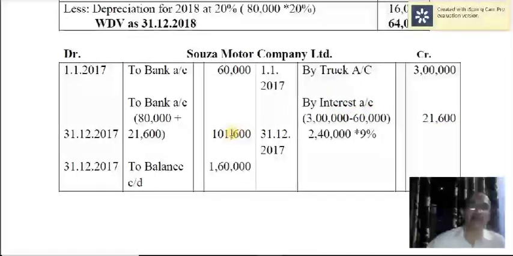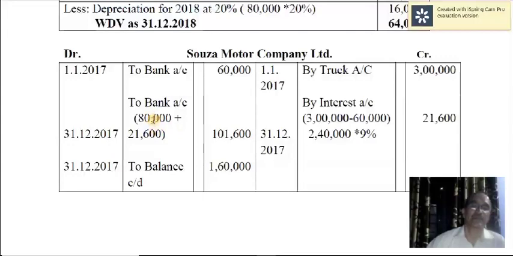And then you will make the payment of the installment, and it is 80,000 plus interest. Actually, 1 lakh is the cash price of each machine, not the installment price.